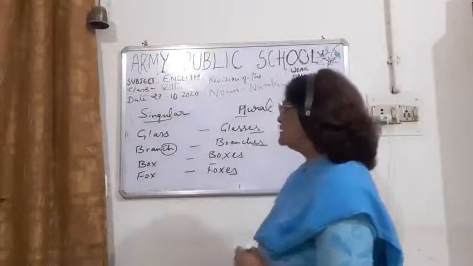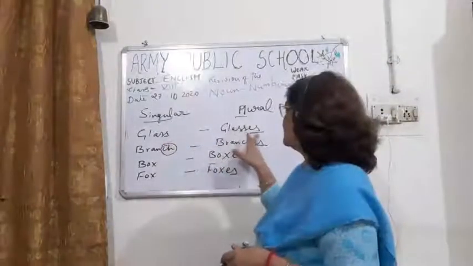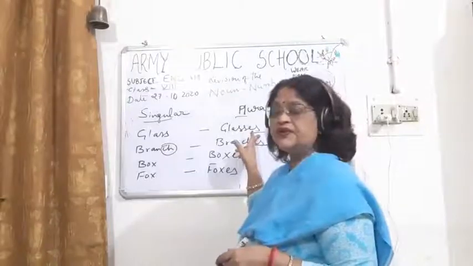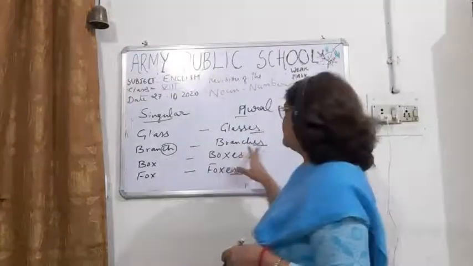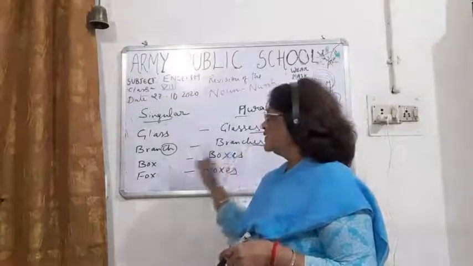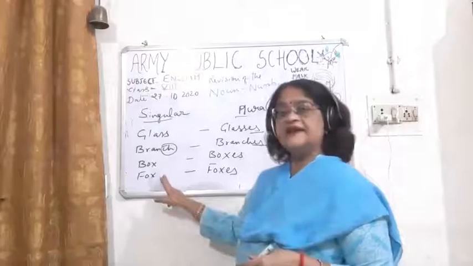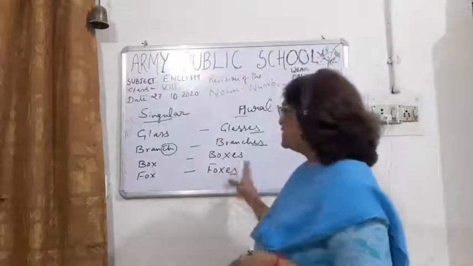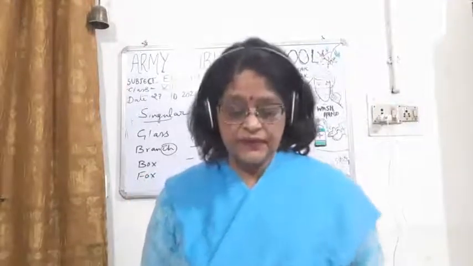Okay, so you can see here the word is ending with double S, so I put ES while making it into plural. Then if the word is ending with CH, then again we have to write ES at the end while making it into plural. Then X, the word which is in singular where we have X at the end, we have to put ES while making it from singular to plural.